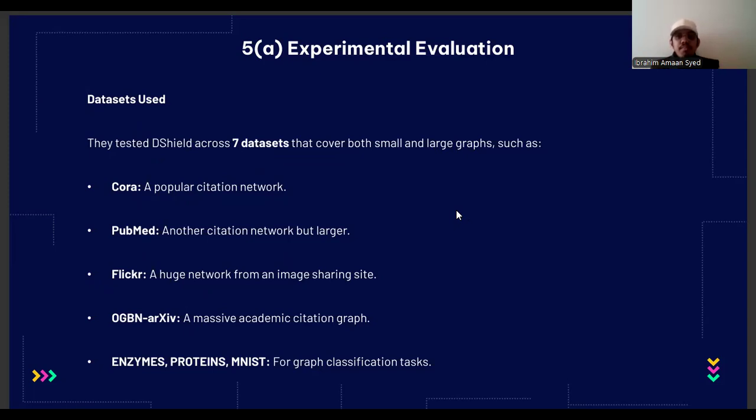Next one is PubMed. PubMed is a citation network, but it's larger and more complex. It's almost the same thing as Cora, but larger, and it has a richer citation network. The third one is Flickr. Flickr is basically an image-sharing website, and it's quite different from citation networks. The nodes might represent users or images, and the links could show friendship or shared interests.